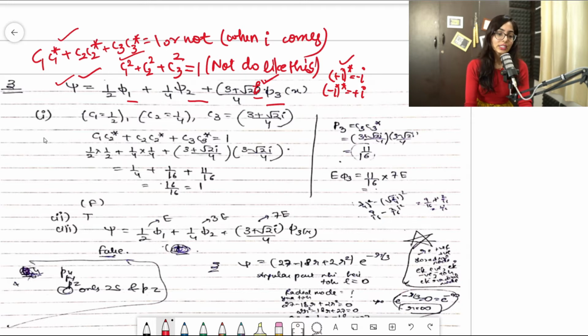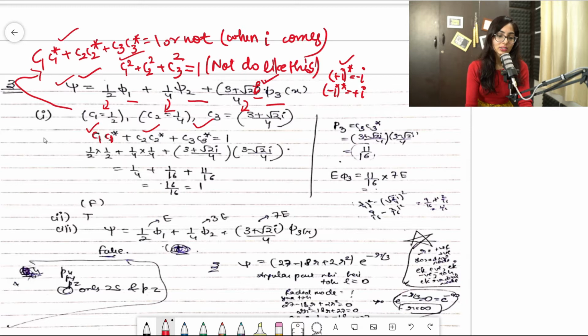Clear? So c1 is what? c1 is this 1 by 2, c2 is 1 by 4 and c3 is this. Clear? So now I'll put this into the formula: c1 into c1 star plus c2 into c2 star plus c3 into c3 star, that should be equal to 1. Clear? So now let's see.